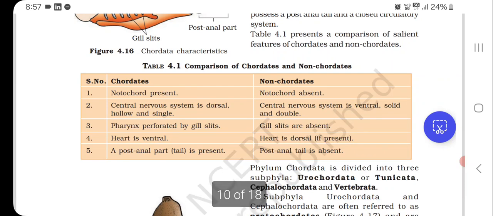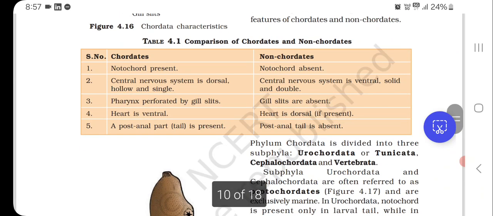Here now is a comparison of chordates and non-chordates. In chordates, notochord is present. In non-chordates, notochord is absent. Central nervous system is dorsal, hollow and single in chordates. In non-chordates, central nervous system is ventral, solid and double. Pharynx is perforated by gill slits in chordates. Gill slits are absent in non-chordates. Heart is ventral in chordates. Heart is dorsal, if present, in non-chordates. A post-anal tail is present in chordates. The post-anal tail is absent in non-chordates.